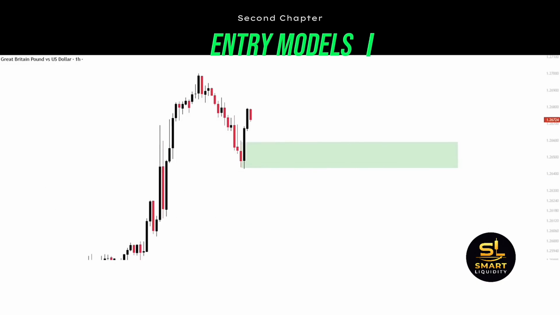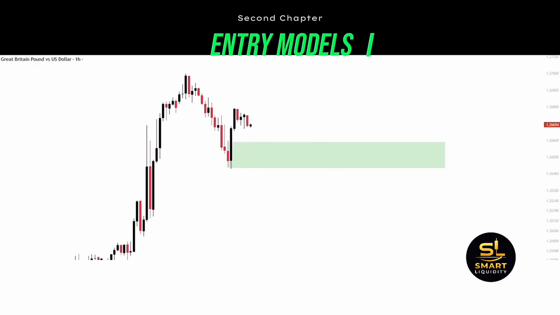Our expectation is for price to rebalance itself by going back down into the demand zone, gathering enough liquidity, and then rejecting the demand zone to the upside, essentially breaking the last major high. Since we know this is an uptrend, we look for highs to get broken, and let's see what we get from following the upcoming price.